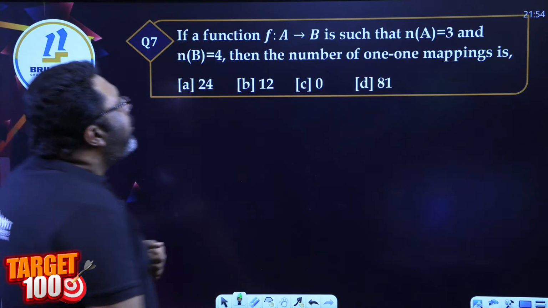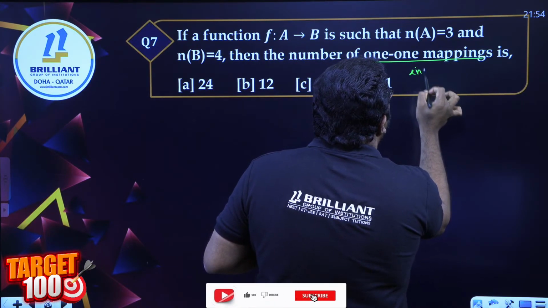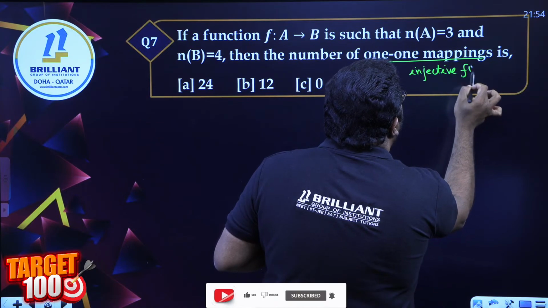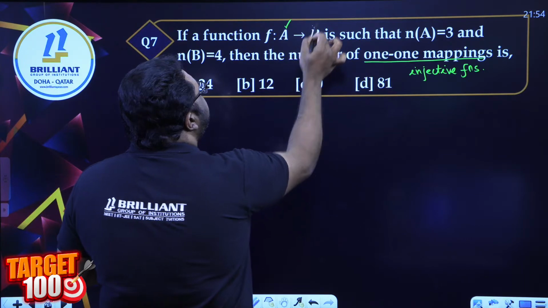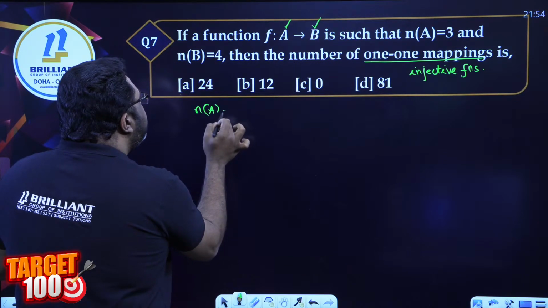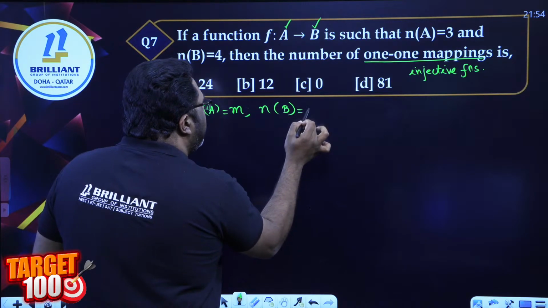Next one, number of 1-1 mappings. 1-1 mappings means injective functions. How many injective functions can be made? Always we talk about 2 sets A and B. Let us assume that the number of elements in A is m and the number of elements in B is n.